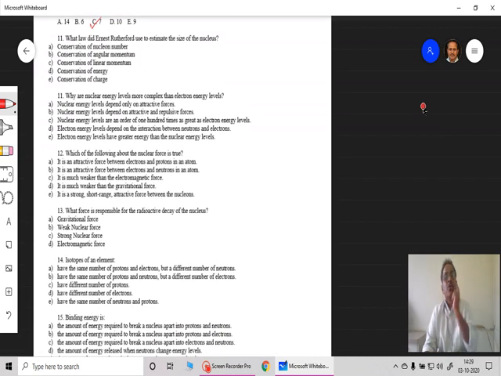Now question number 11: what law did Ernest Rutherford use to estimate the size of the nucleus? You might know this. We take this to be a nucleus. The alpha particles are bombarded over this nucleus, and the alpha particle goes through this interaction in this way. It has momentum initially in this direction, and after deflection it will have momentum as shown here. This is the y direction, this is the x direction, and therefore we use the conservation of momentum principle.